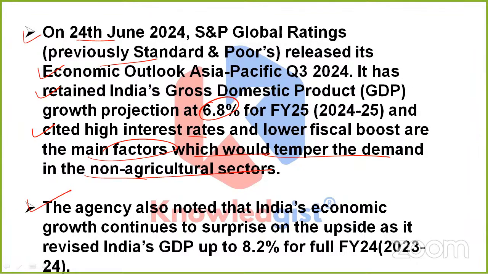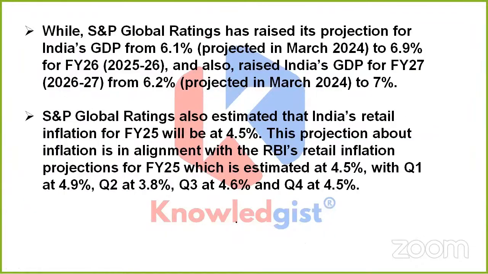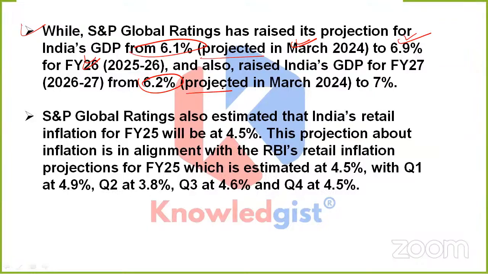See, it also noted that India's economic growth continues to surprise on the upside as it revised India's GDP up to 8.2% for the full FY24. Apart from it, friends, S&P Global Ratings has raised its projection for India's GDP from 6.1%, which was projected in March 2024, to 6.9% for FY26, and also raised India's GDP for FY27 from 6.2% to 7%. Clear?